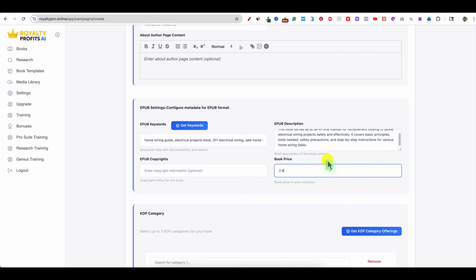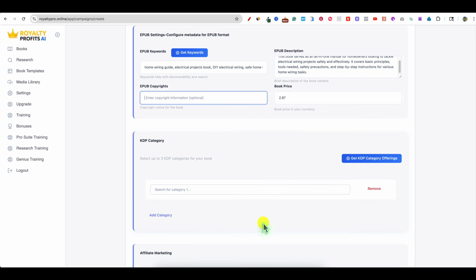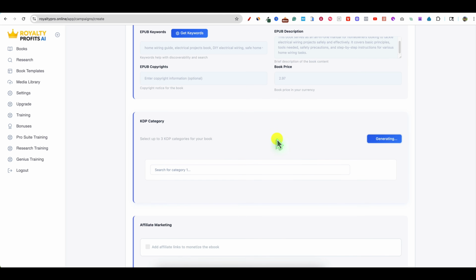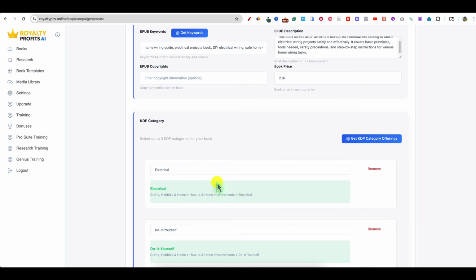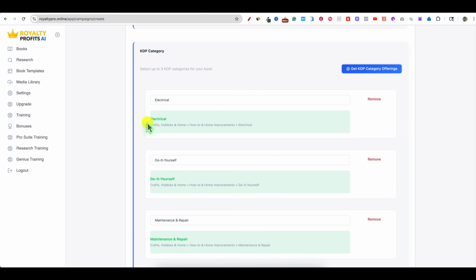So I'm going to go $2.97 because it's a short book. And then you can continue with all that. Then you can click the categories button. It's going to find the best categories on Amazon KDP that you should publish a book. It found our keywords. So obviously electrical under crafts, hobbies, and home, how to home. That's a perfect category that this should go in. 5 years ago, 6 years ago, when I was doing Amazon KDP, trying to find the right category was a complete nightmare. And now we just have it done at the click of a button.